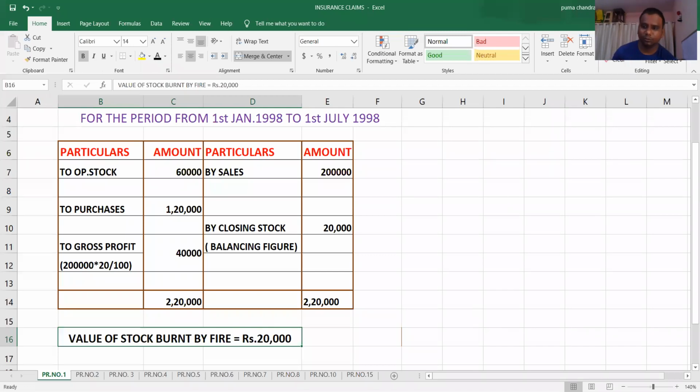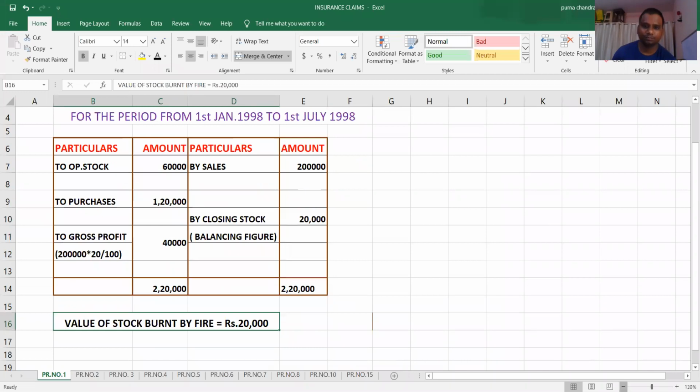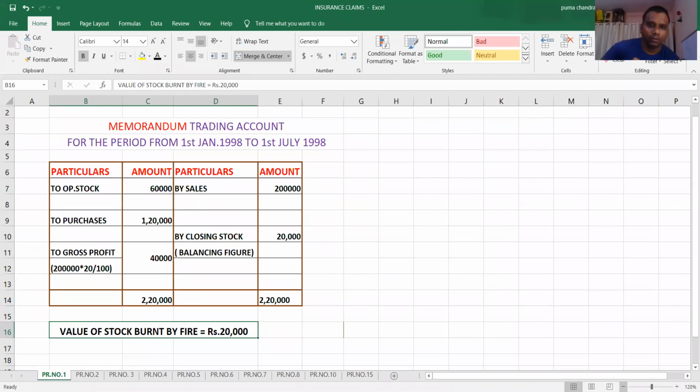Is it clear? So please make it fast. If you want, you can take snapshot. Or if you want, you can record this meeting. Those who want to record, you can tell me, I will give the recording permissions.